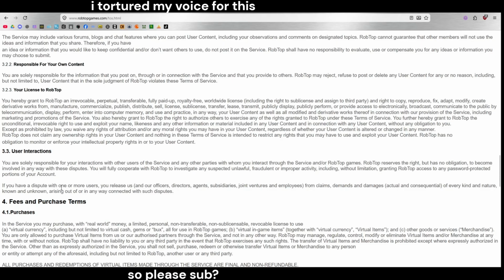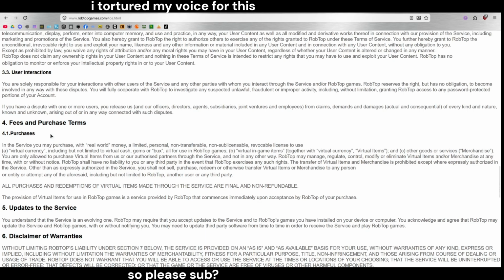If you have a dispute with one or more users, you release us and our officers, directors, agents, subsidiaries, joint ventures, and employees from claims, demands, and damages, actual and consequential, of every kind and nature, known and unknown, arising out of or in any way connected with such disputes.